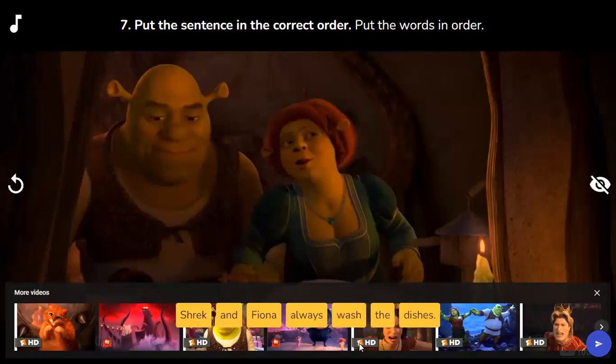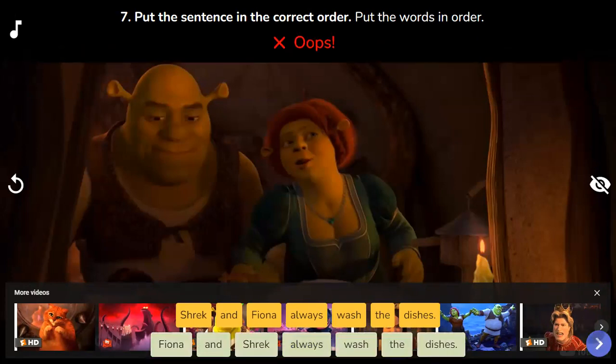Okay, as you can see here, when we said Shrek and Fiona, we used the verb wash without any S. Oh, Fiona and Shrek, or Shrek and Fiona, doesn't matter. All right.